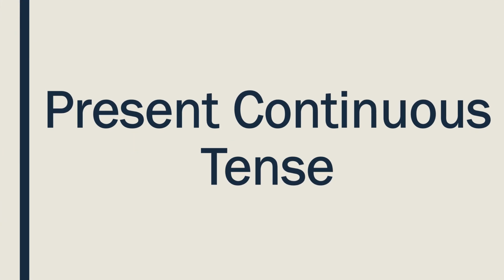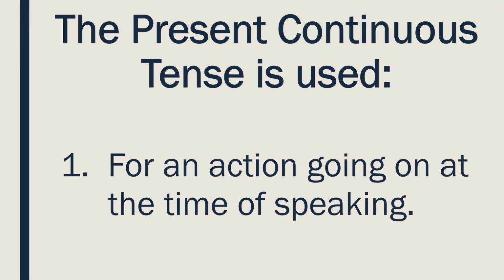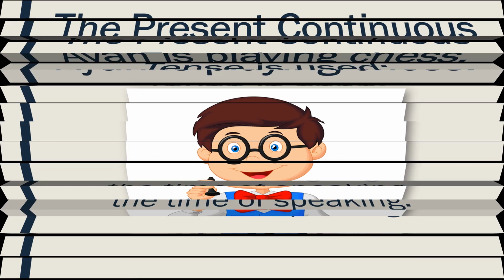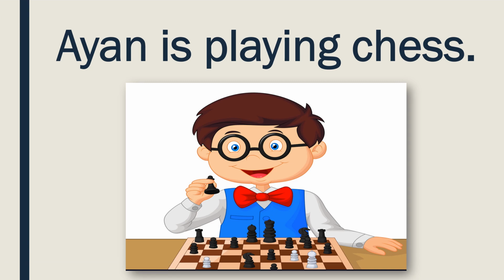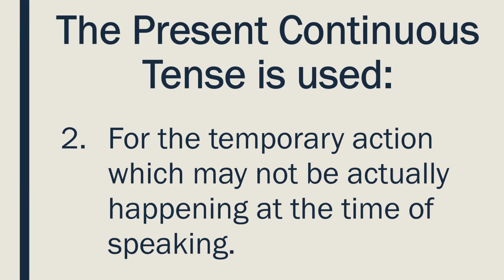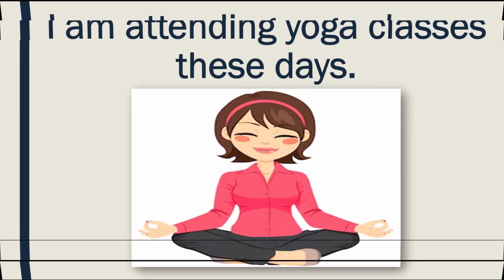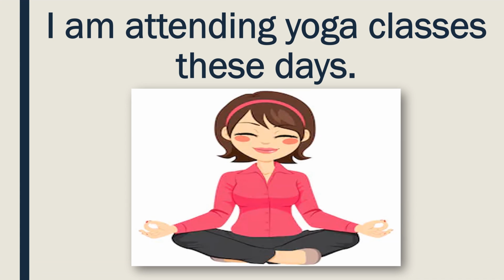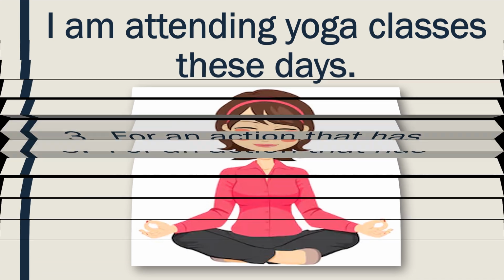Now let's understand present continuous tense. The present continuous tense is used for an action going on at the time of speaking. For example, Ayan is playing chess. The present continuous tense is also used for the temporary action which may not be actually happening at the time of speaking. For example, I am attending yoga classes these days.